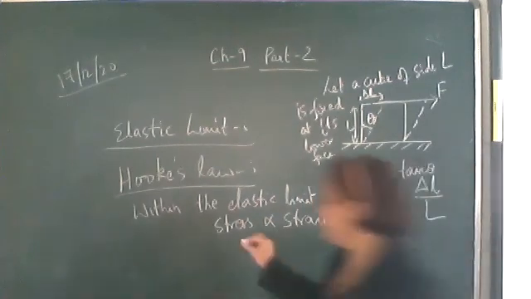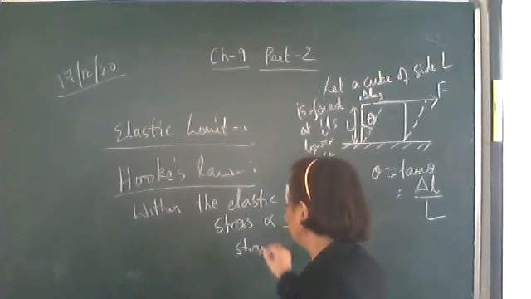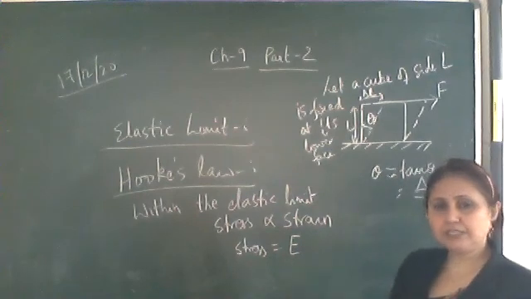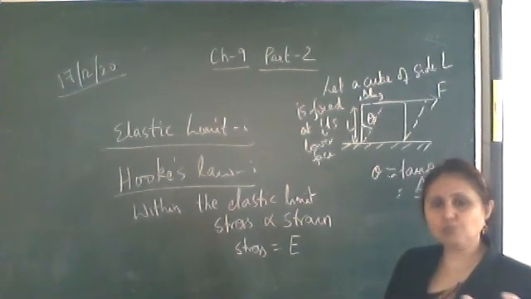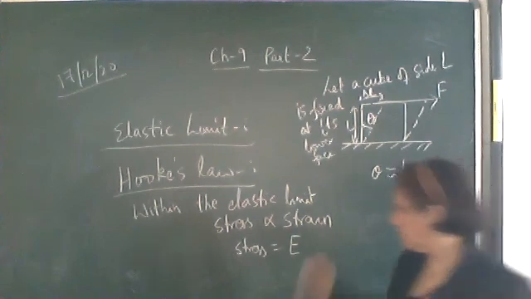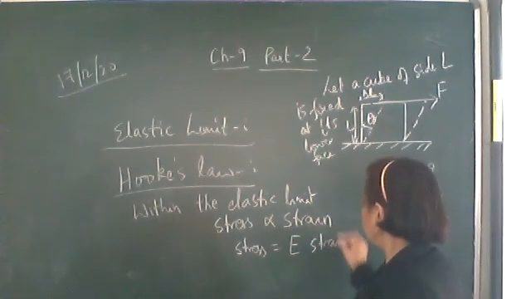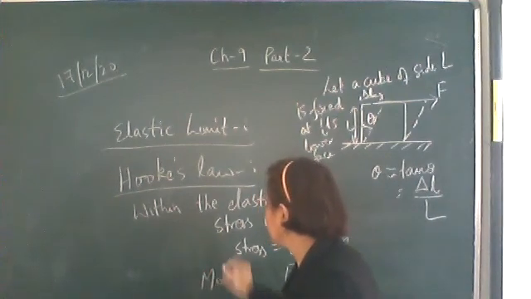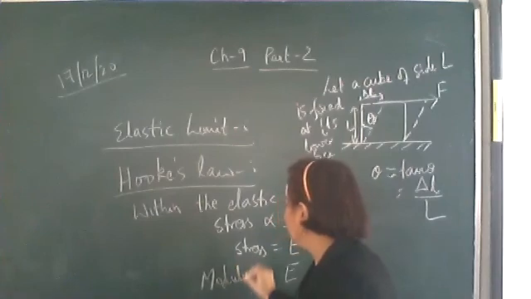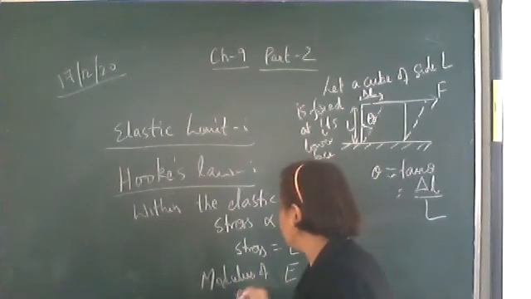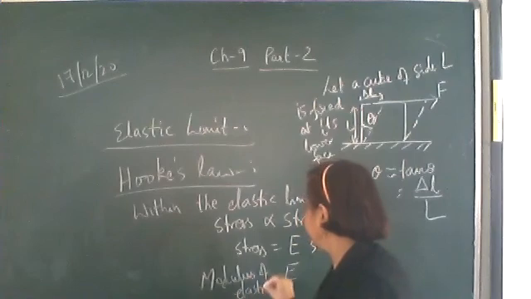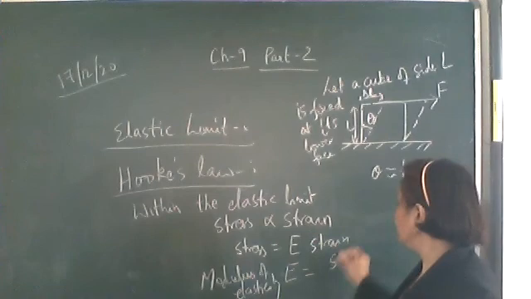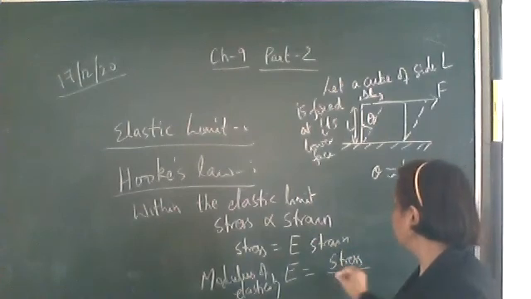So on equating it, we introduce a constant of proportionality, here represented by E, which is called the modulus of elasticity. So the modulus of elasticity, E, is equal to stress upon strain.